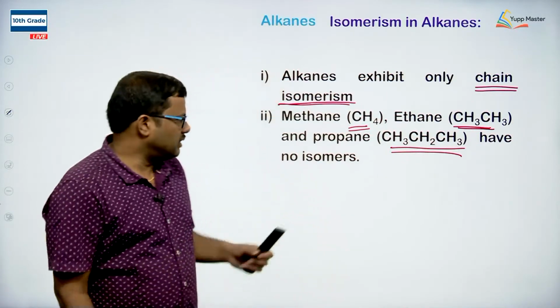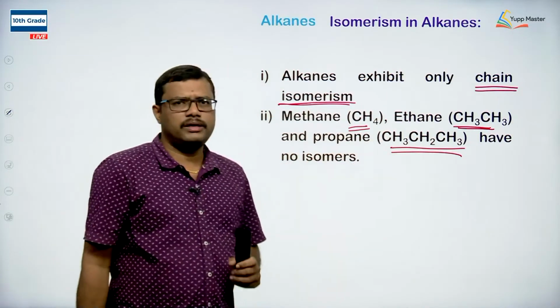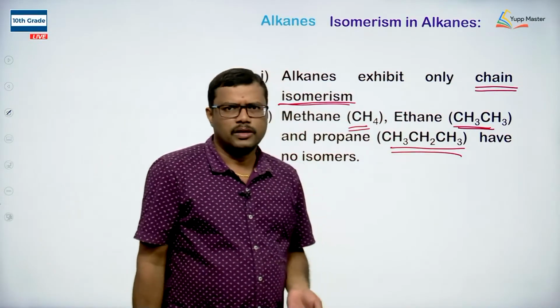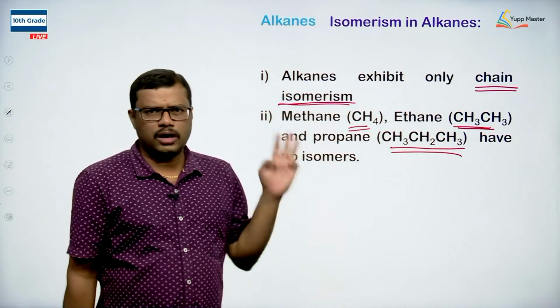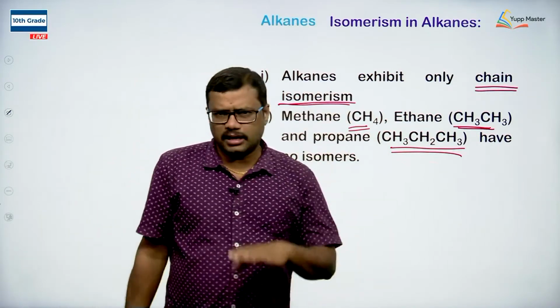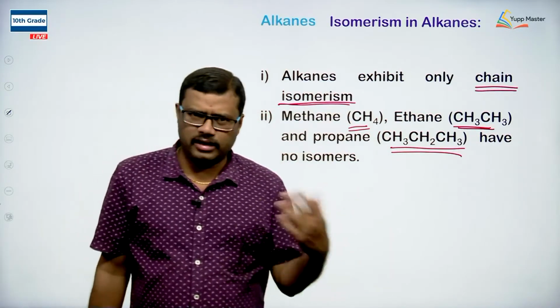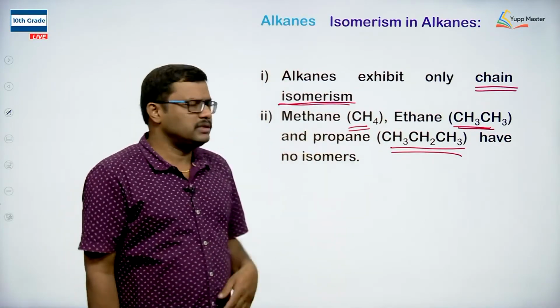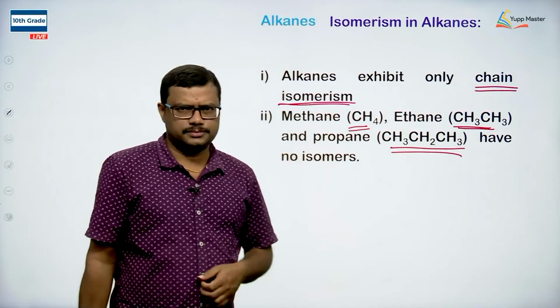We cannot arrange these carbons in a different fashion or different structural positions, and therefore we cannot expect chain isomers in those cases.